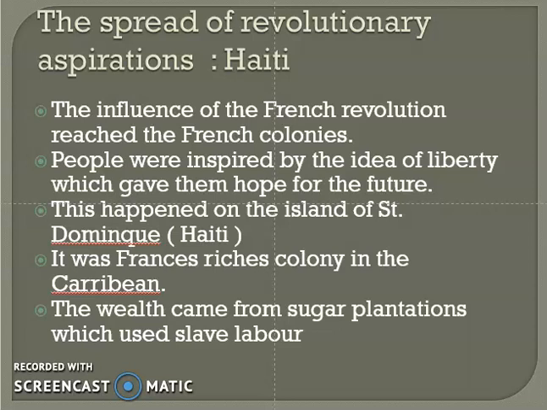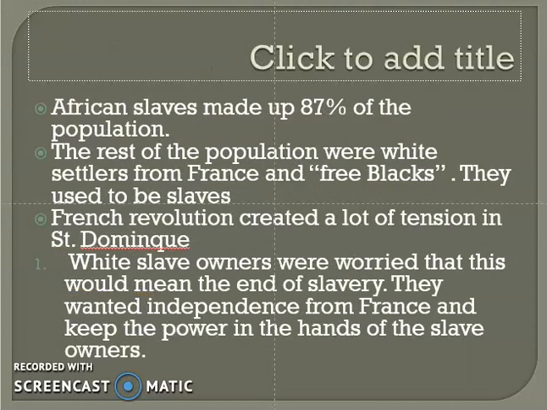It was mostly slaves from Africa that were working the sugar cane, but a lot of the owners were from France.